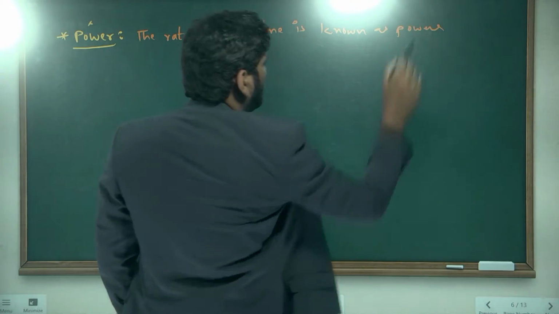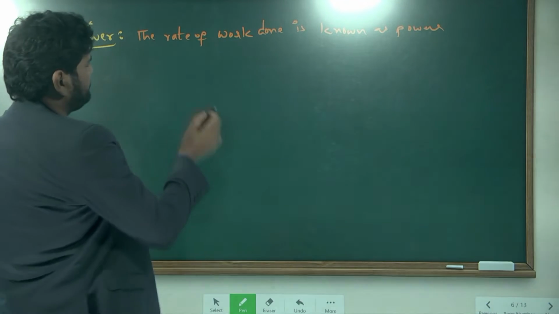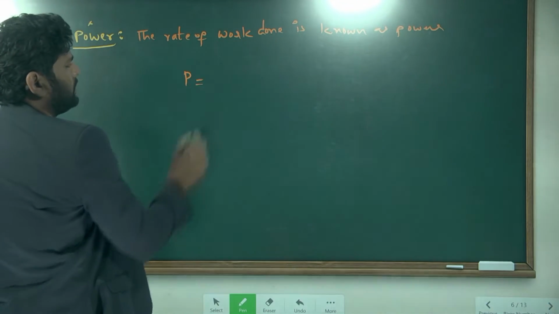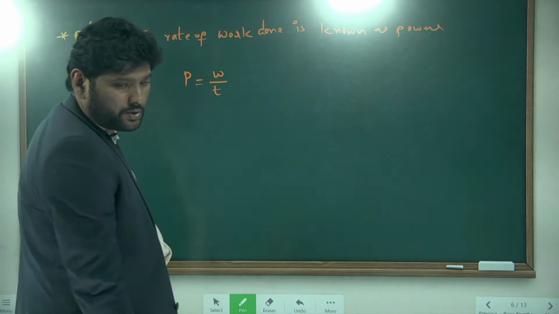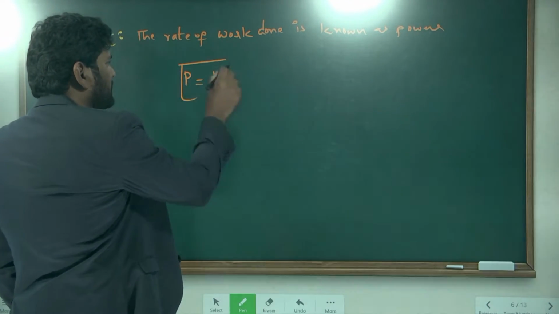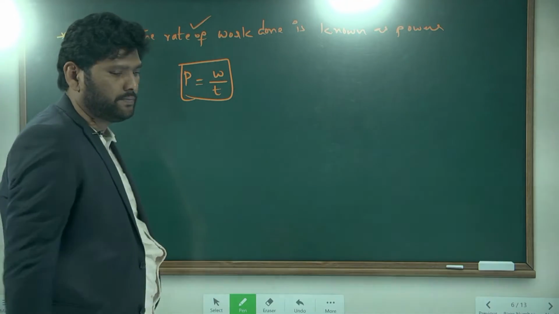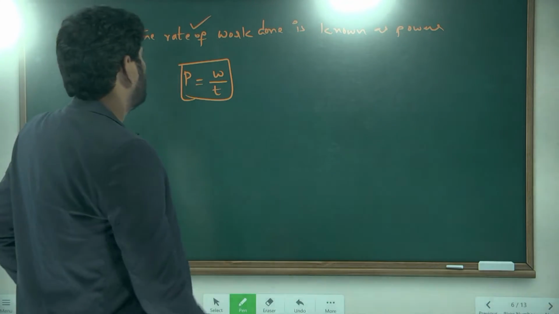What is meant by rate, as you see in the mathematical expression? Power is equal to work done by time. This is the mathematical expression for the given situation.